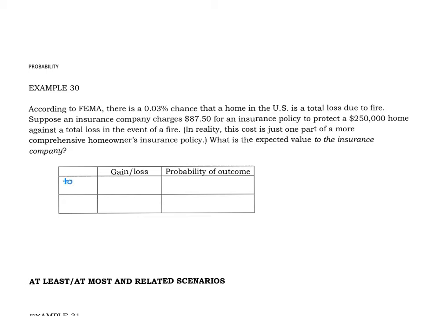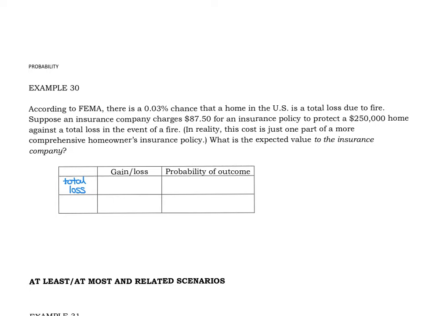So if there is a loss and it's a complete loss, that's the only scenario we're going to look at right now, that insurance company has to pay $250,000 to the homeowner. However, $87.50 of that homeowner's insurance policy had already been income for the insurance company.